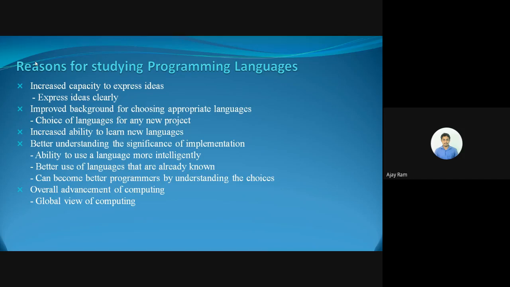And then we have understanding the significance of implementation. While studying different programming languages, we understand the implementation of various programming languages and how they vary.